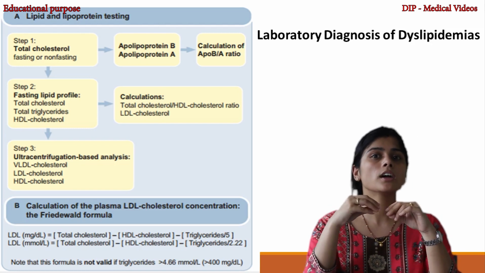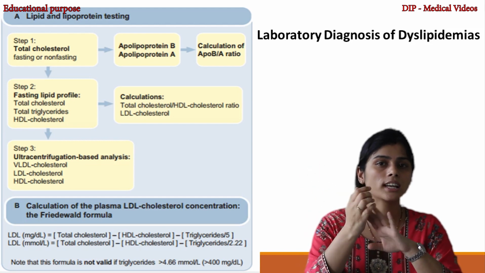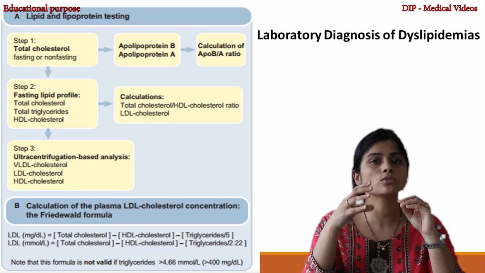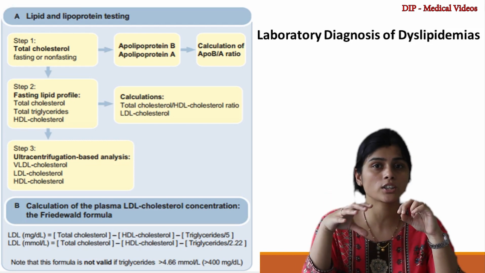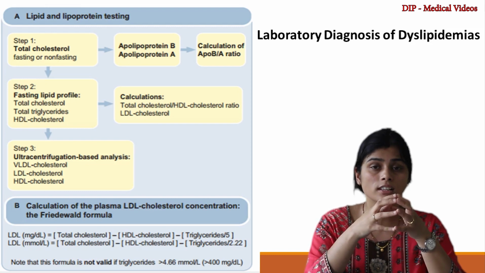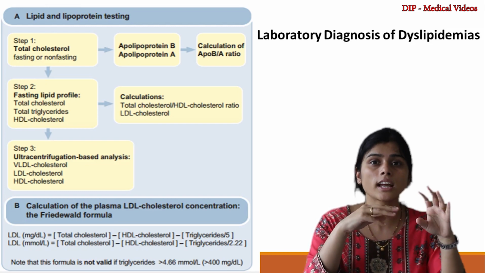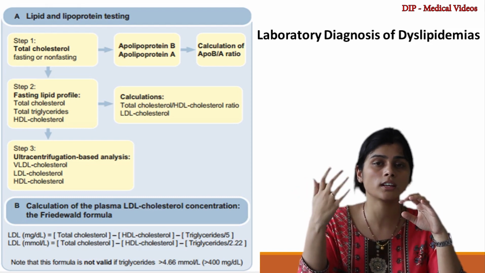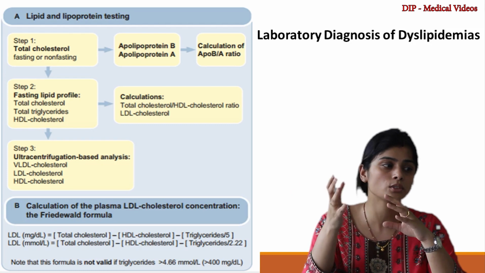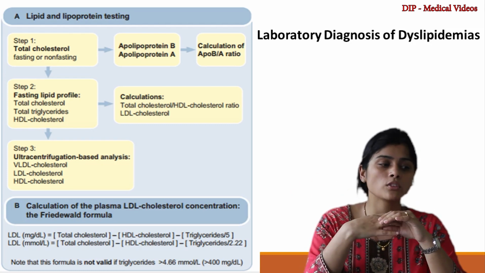In the second step, fasting lipid profile, we have to look for total cholesterol, TG, LDL and HDL, and we have to look for total cholesterol to HDL cholesterol ratio. How much is the HDL level? Whether it is in the lower range and your total cholesterol level is higher, there is risk of atherosclerosis and cardiovascular events in those patients, and it can be worked out by the Friedewald formula, where